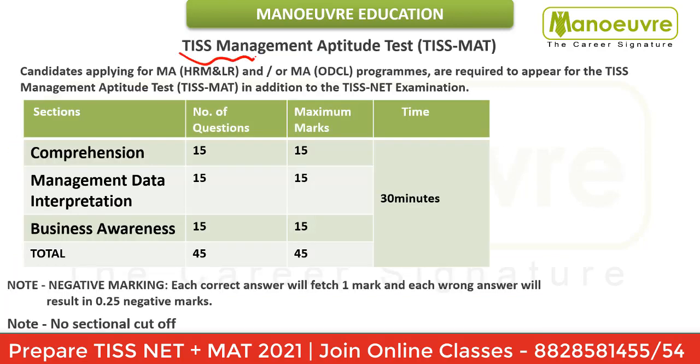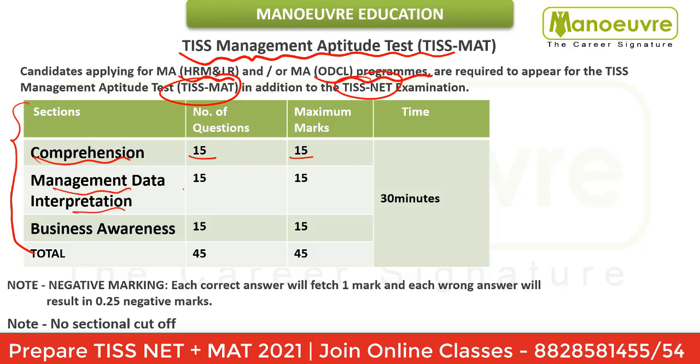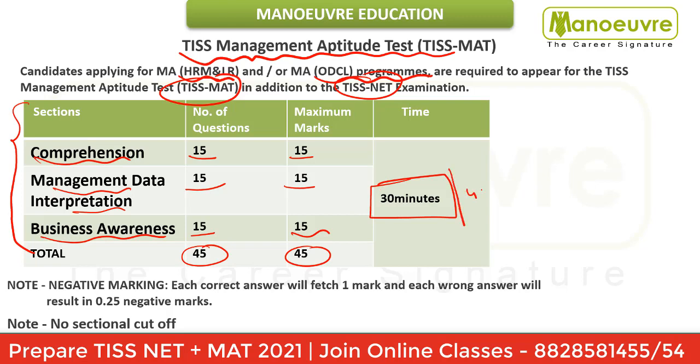So coming to the TISMAT, the management aptitude test: all the students who have applied for the HRMLR and the ODCL courses have to write TISMAT along with the TISNET exam. As I said earlier, this is the detailed paper pattern for TISMAT. Comprehension 15 questions for 15 marks, management data interpretation 15 questions for 15 marks, and business awareness 15 questions for 15 marks. So overall 45 questions for 45 marks, and the time to complete this paper is 30 minutes. So in 30 minutes you have to complete 45 questions, not even 1 minute per question.